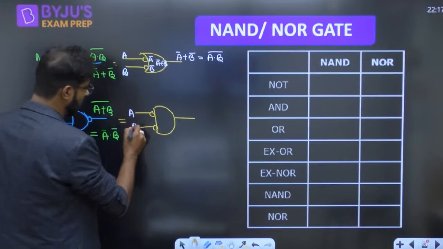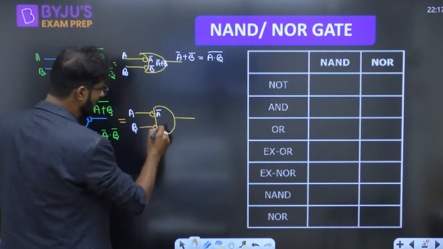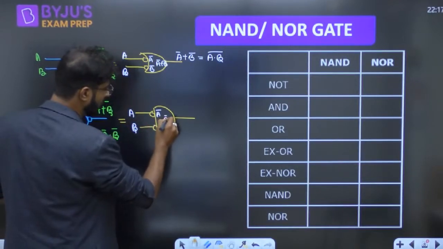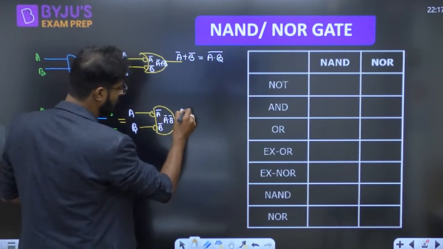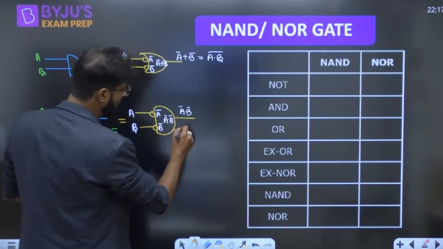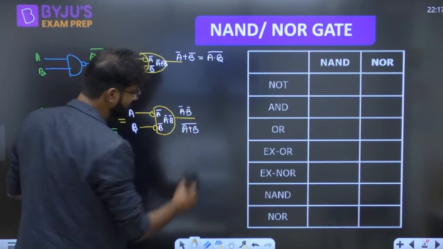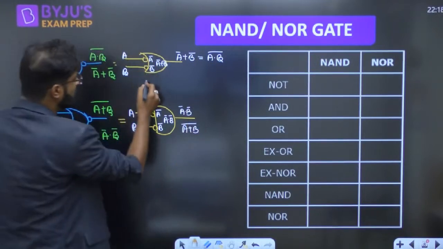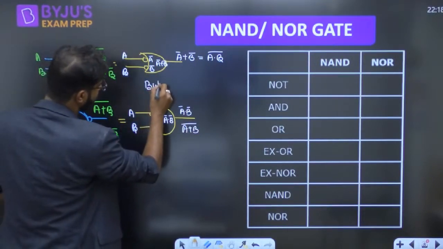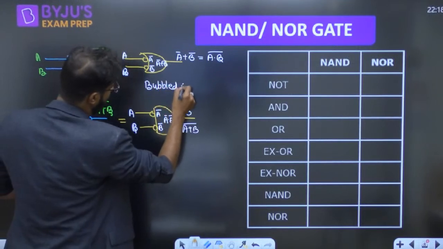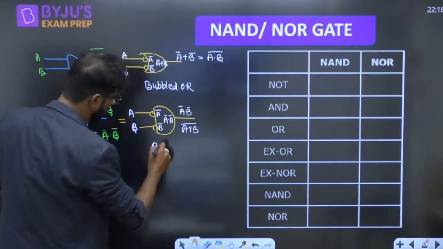If you want to discuss this, we get A bar and B bar. So we can write A bar dot B bar, and this is A bar dot B bar. And by De Morgan's law, we can write this one also. Same. This is the bubbled OR, and this one is the bubbled AND.